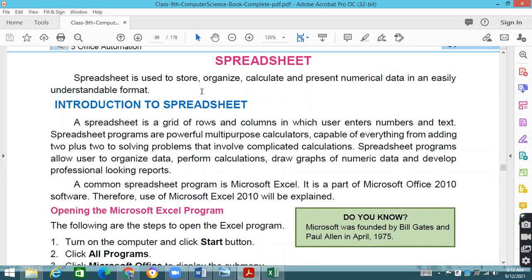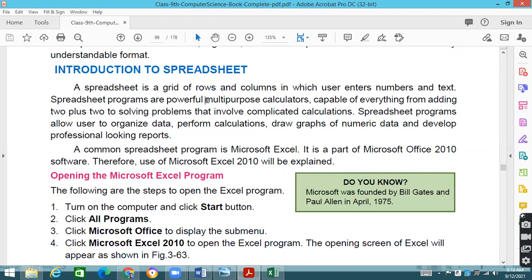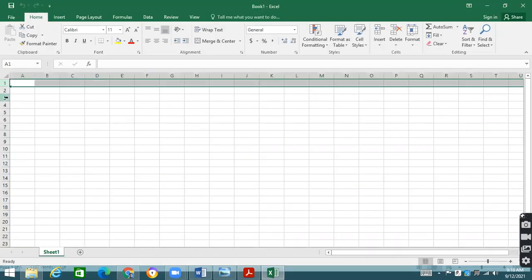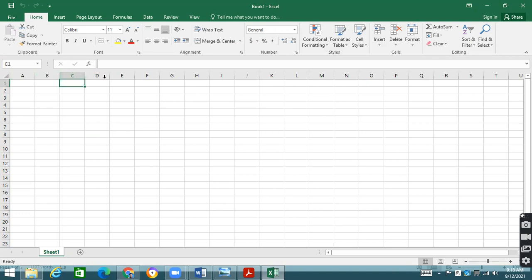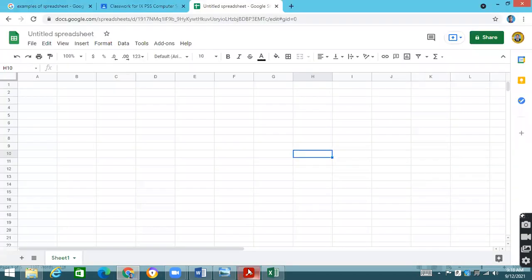Now a spreadsheet is a grid of rows and columns. Rows are mentioned by numbers. A row is always horizontal, from left to right. A column is always vertical, from top to bottom. Columns are denoted by letters. Over here, you can see these are denoted by letters, and the rows are mentioned by numbers. So these are the points which are mentioned in your book, and I have explained them to you.